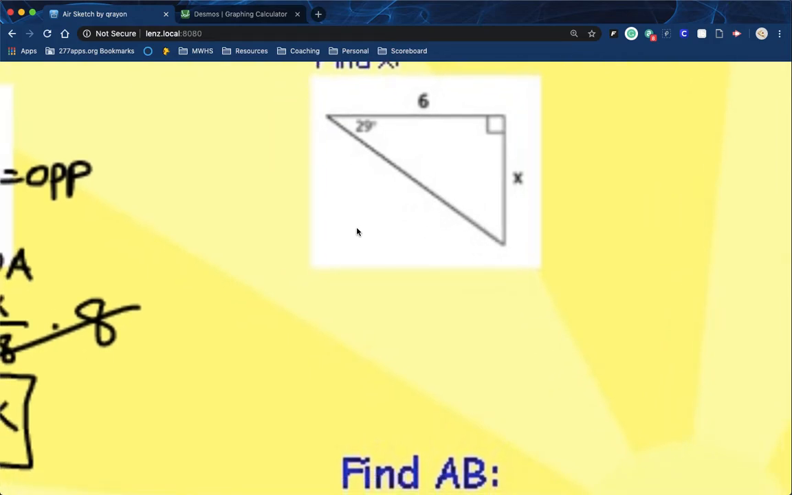All right, starting at my reference angle, identifying the sides that are labeled. I have to go across the entire triangle to get to x, so that is my opposite side. In this case, 6 is right next to 29, and so that is my adjacent side.